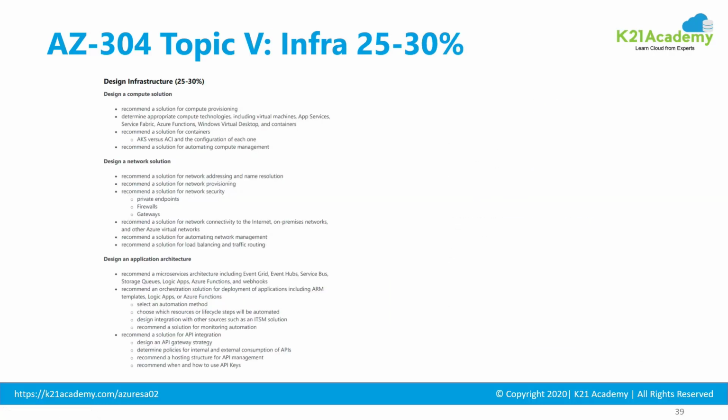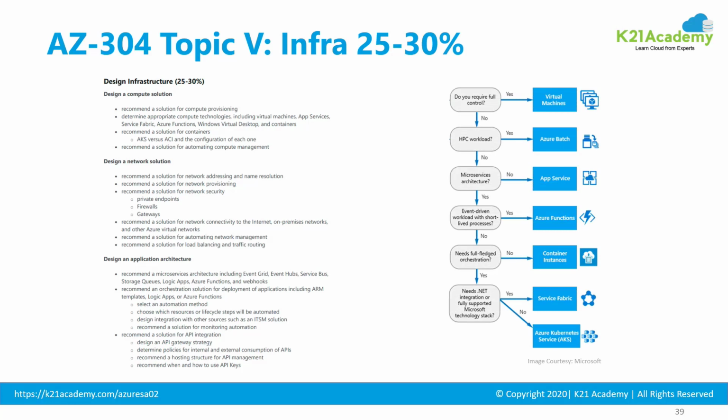That's the 4th topic. Then the 5th topic is about designing the infrastructure, and that's the maximum weightage, again 25 to 30%, where you'll be designing the compute solution depending on your workload requirement. You might be defining virtual machines or Batch service, App Service, Azure Functions, container instances, or maybe Azure Kubernetes Service. So how do you come to the conclusion which type of service? So design of that part.